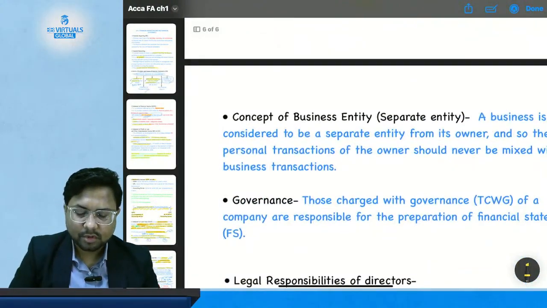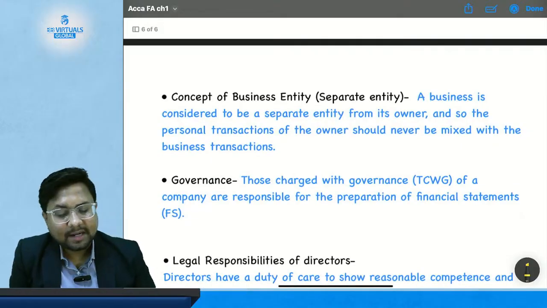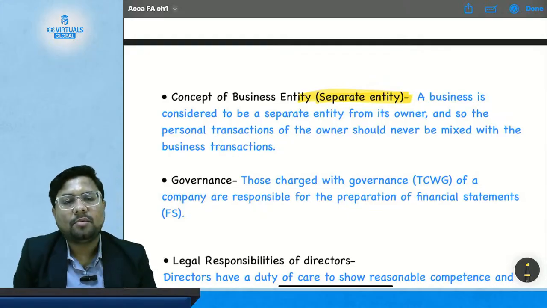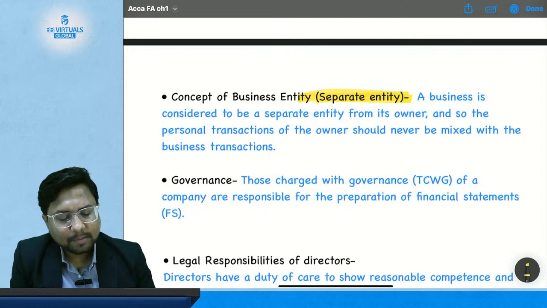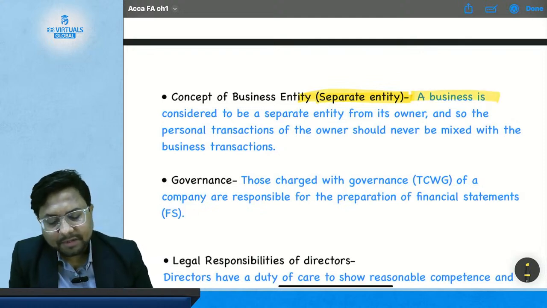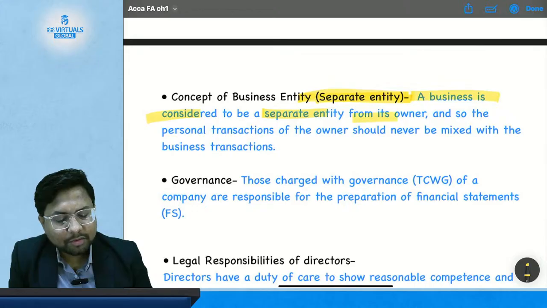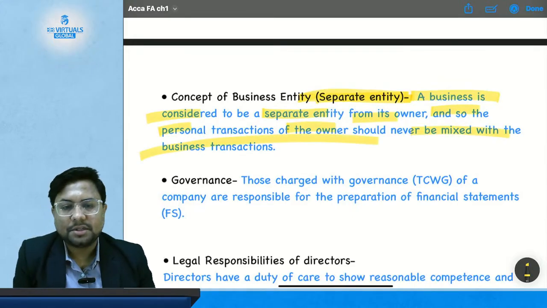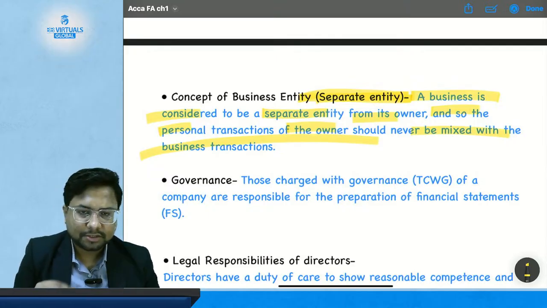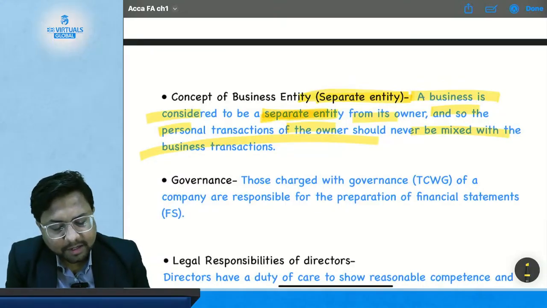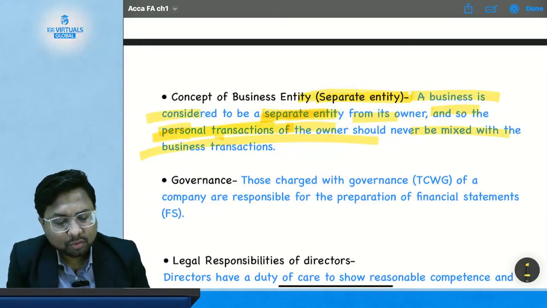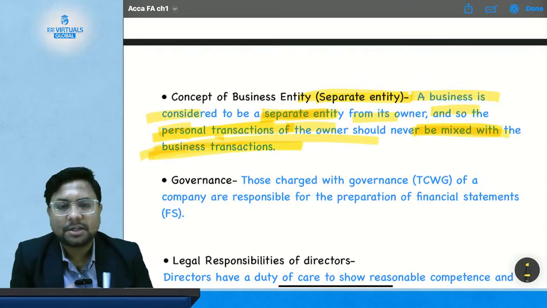Now, the concept of business entity, the separate entity. We have discussed this many times when we were doing questions. So just give it a read and you will understand what it is saying. A business is considered to be a separate entity from its owner, and so the personal transactions of the owner should never be mixed with the business transactions. It is a separate legal entity, so the personal transactions of the owner should not be mixed with the business transactions.